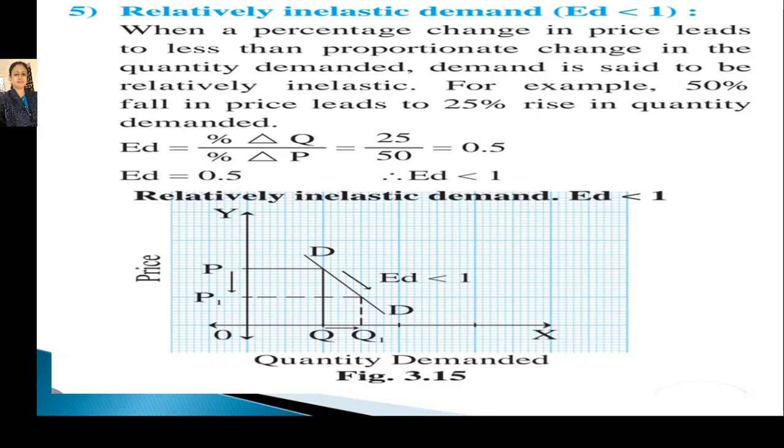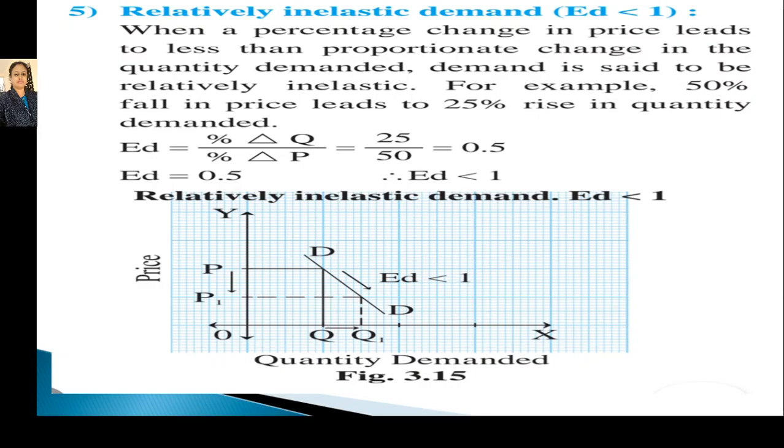It can be shown with the help of a diagram where the original price is OP. When price falls from OP to OP1, that is a 50% fall in price, the change in quantity is only 25%, from Q to Q1. So the demand curve goes from D to D dash, and this slope shows the degree of ED less than 1. So here the change in quantity is less than proportional to the change in price, that is called relatively inelastic demand.